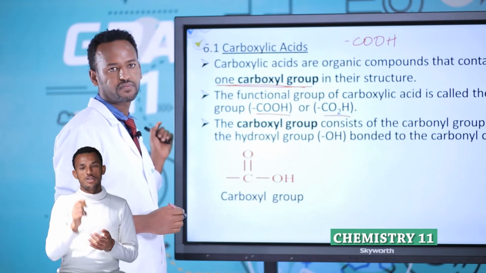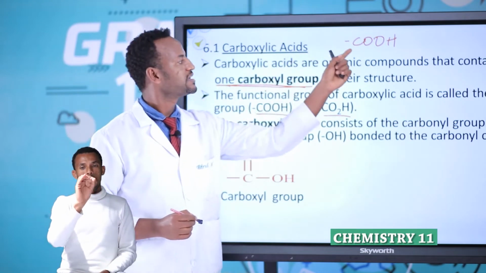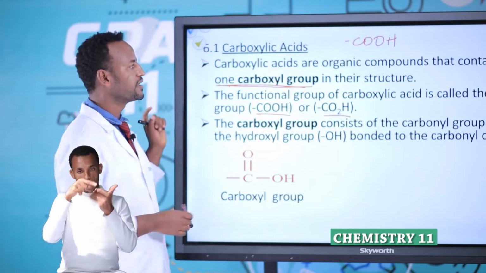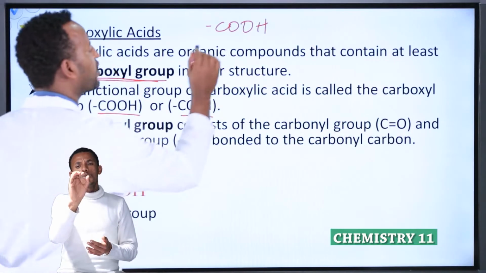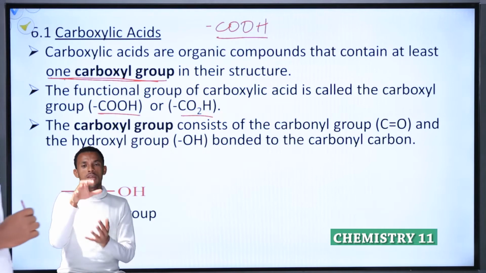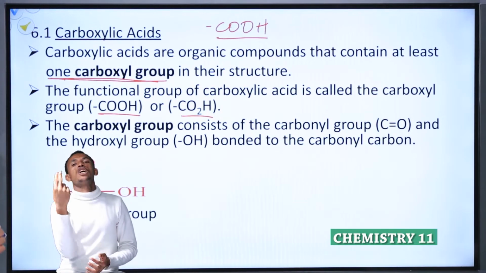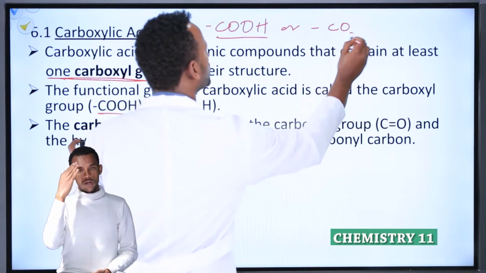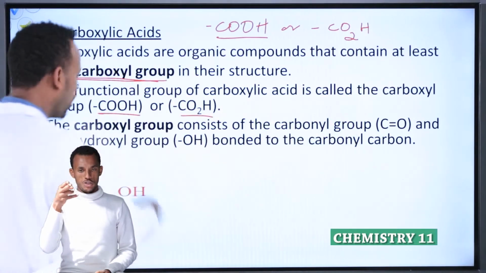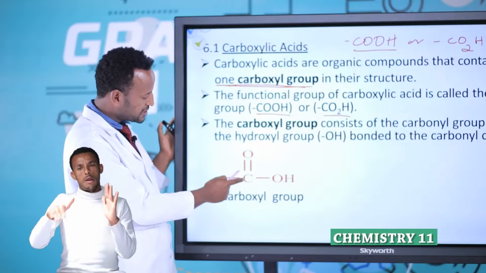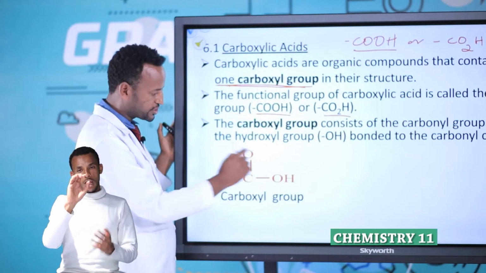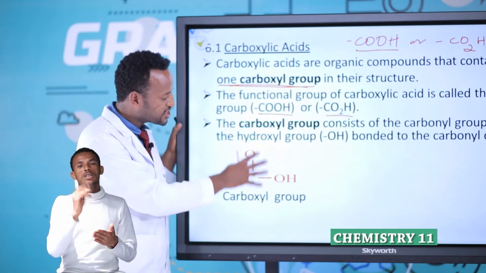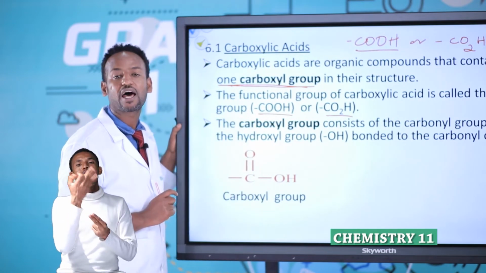COOH is the functional group of carboxylic acid. Therefore, any carboxylic acid must contain a COOH functional group. This COOH is also written as CO2H, or sometimes represented as C double bond O, OH.